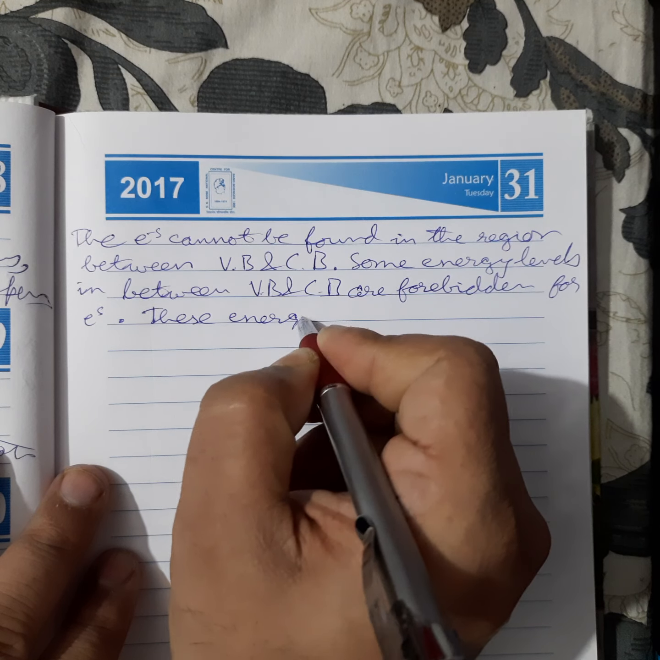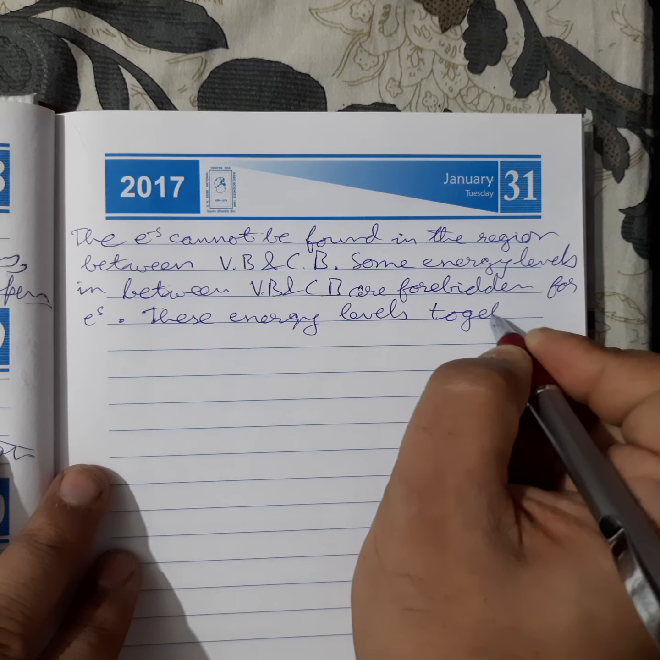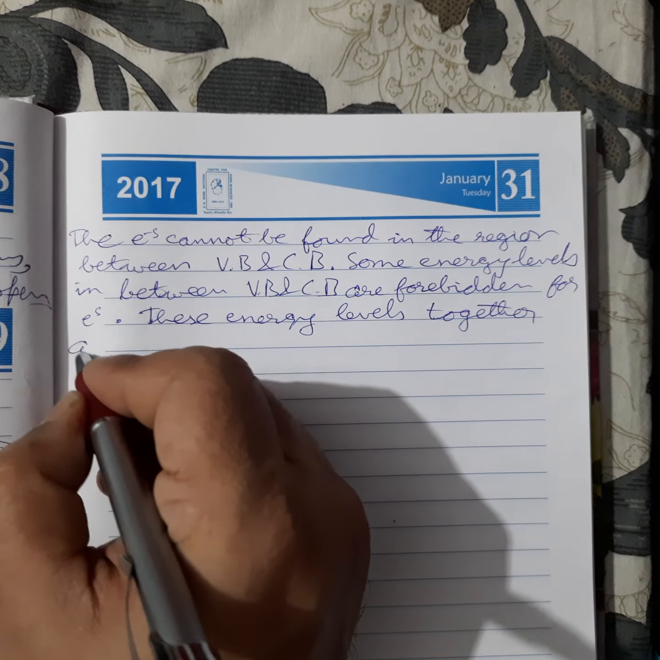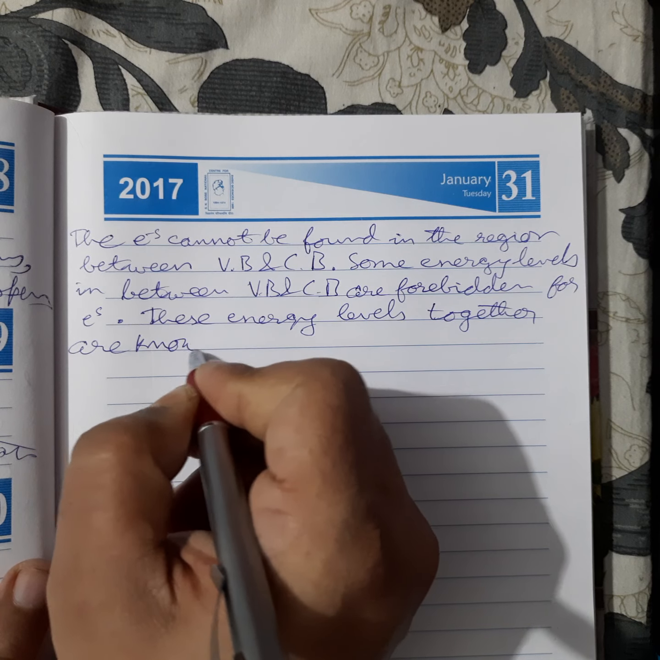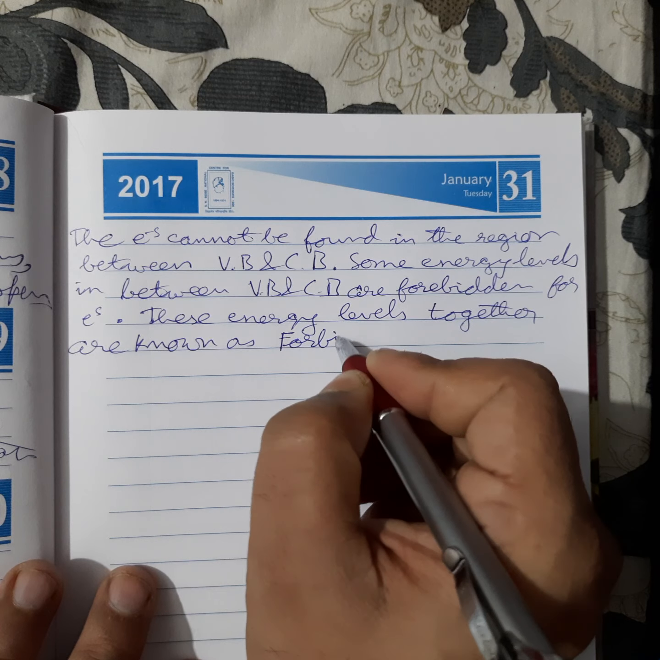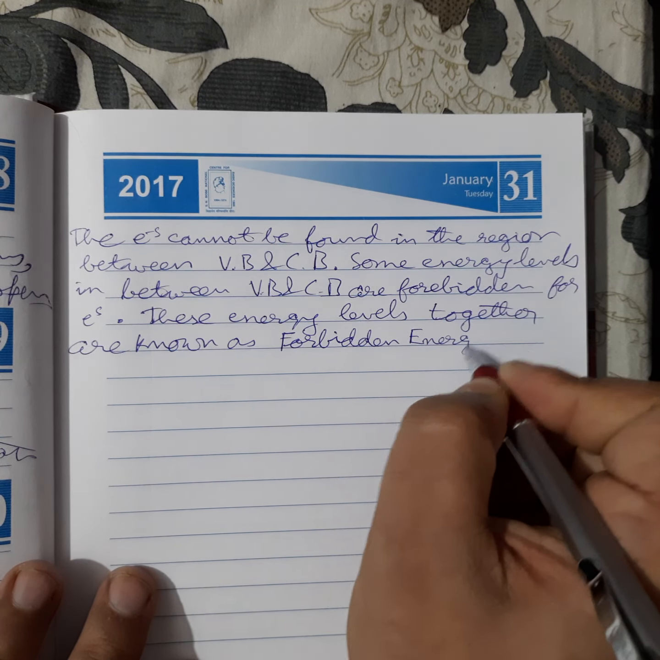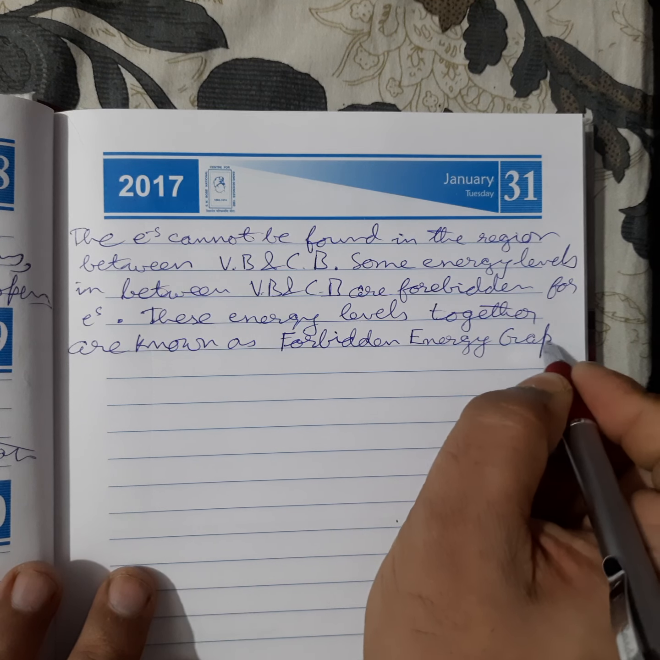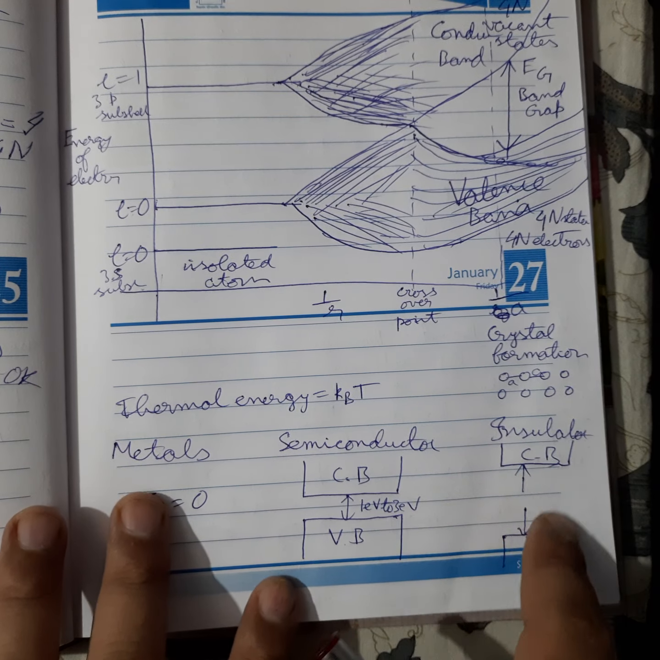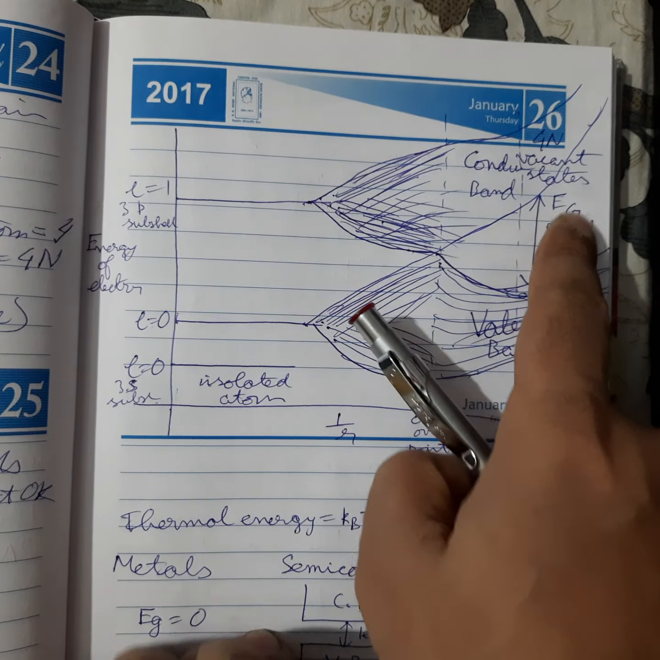These energy levels together are known as the forbidden energy gap. Okay, that is this thing. This region is called the forbidden energy gap.